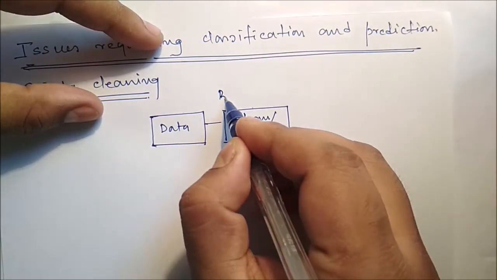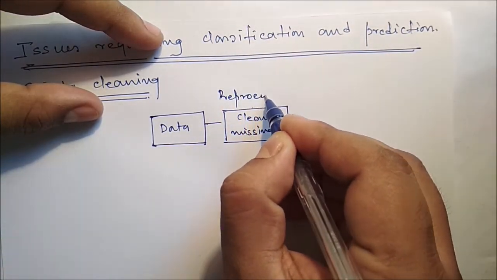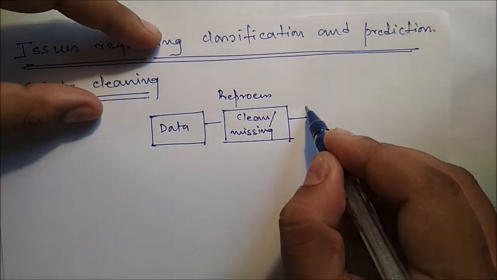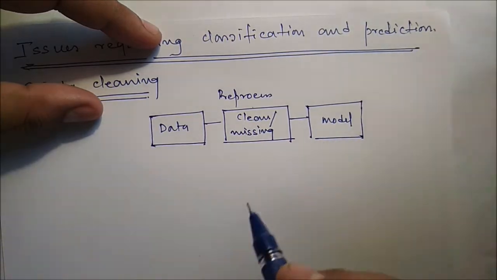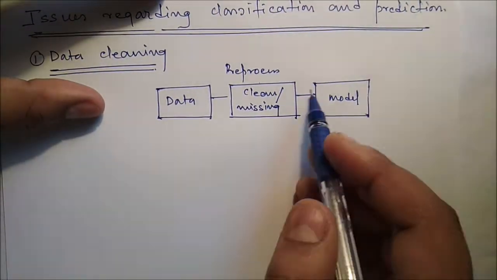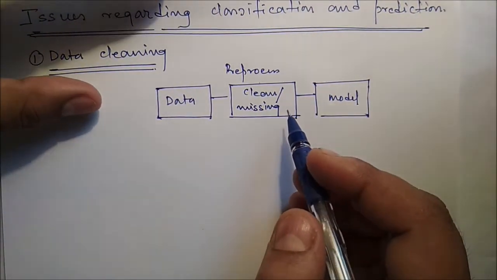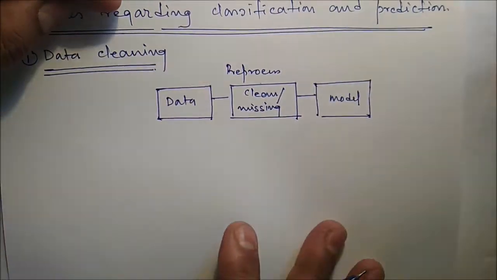After that, we can create the model. If you apply pre-processing, that means we increase the efficiency and accuracy of the classification model.